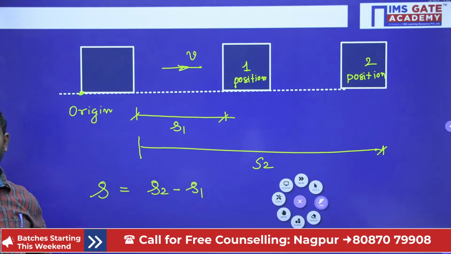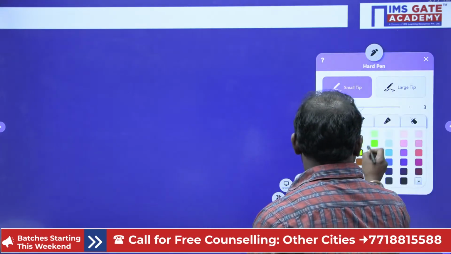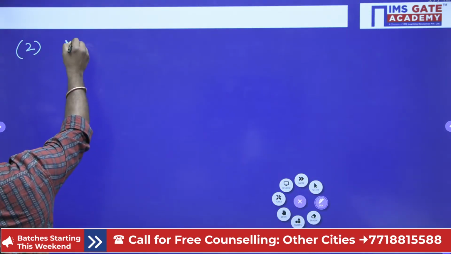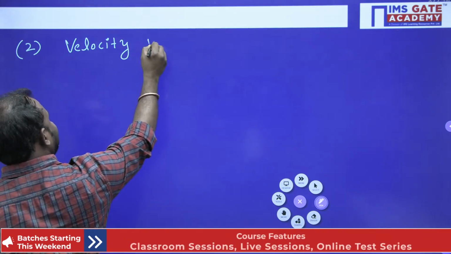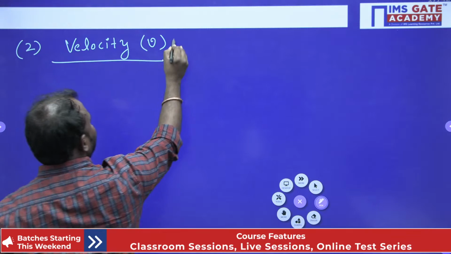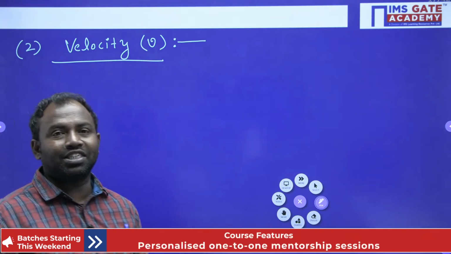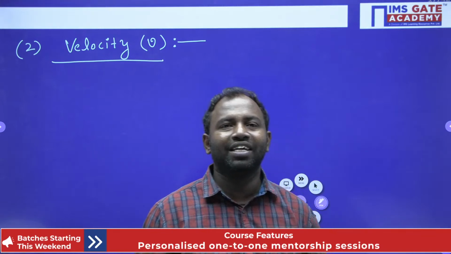Now let us go for velocity. The first motion variable is displacement, the second motion variable is velocity. It is indicated with V. It's a very simple definition. The rate of change of displacement with respect to time comes under velocity.